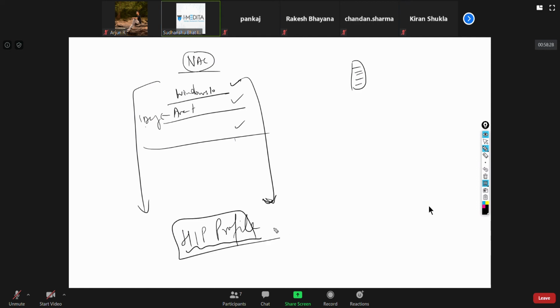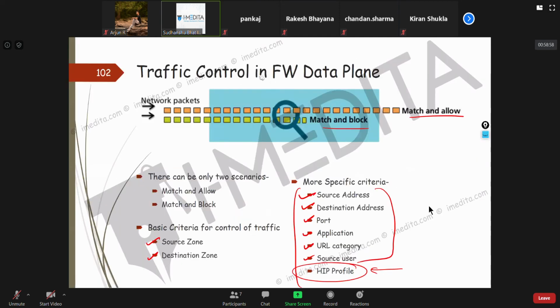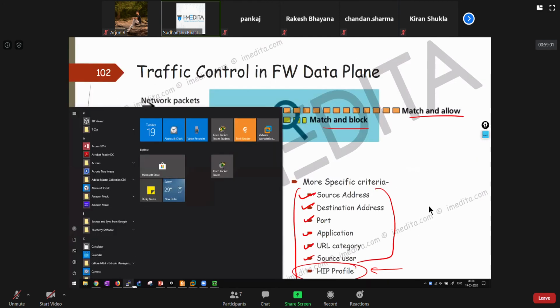This works along with the GlobalProtect VPN, actually the VPN client that people have in their laptop, because unless you have something in your laptop, you can't figure out these things, right? You cannot figure out these things just from the packets that the device is sending. You need to have something like an agent working for you at the end device, telling you whether this is there or not. Okay, like I'll show you now.